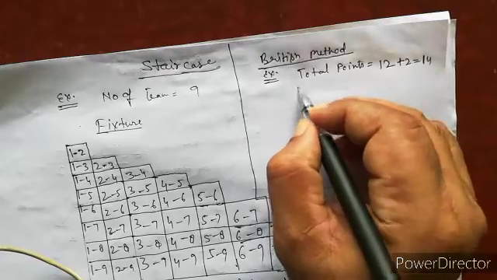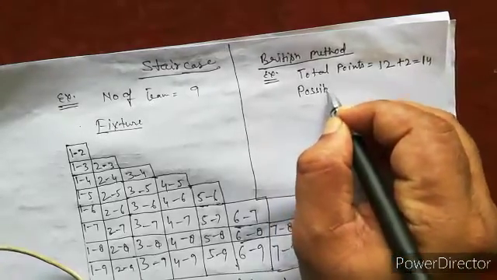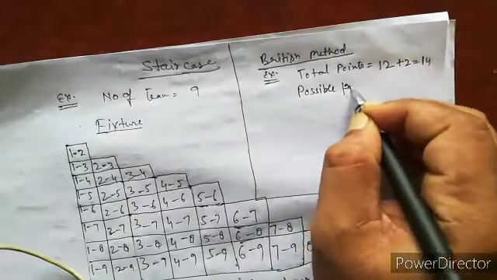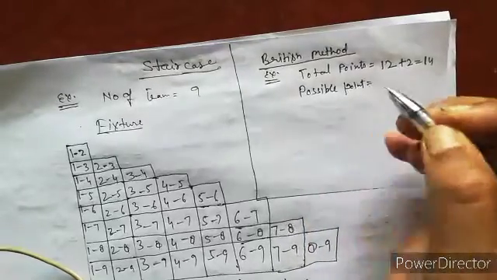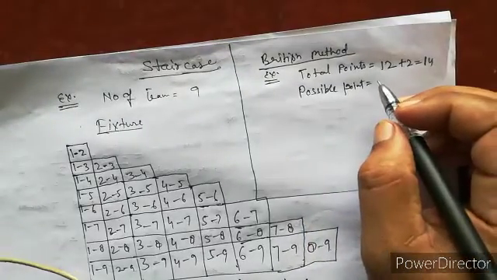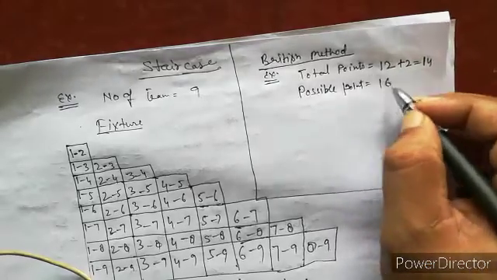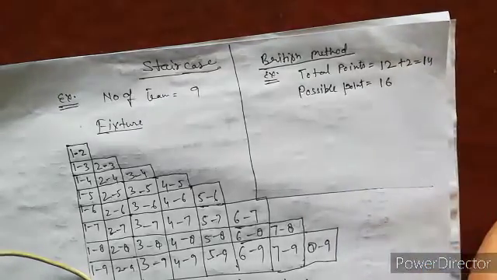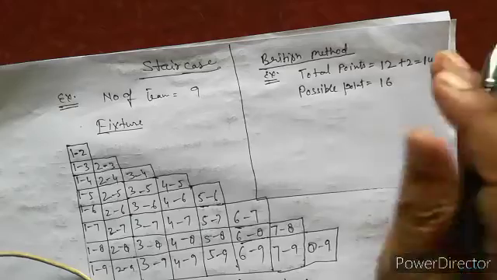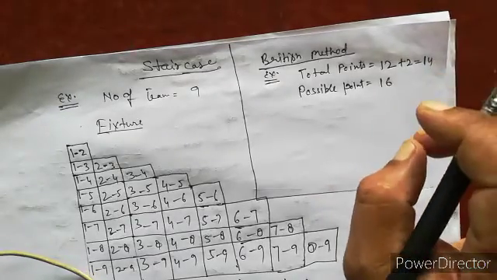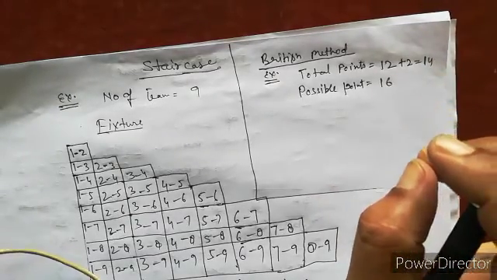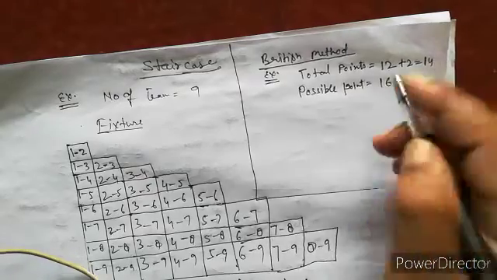Next is possible points. Possible points means if a team won all the matches, the final total would be 16, 8 times 2 is 16. But the team wins only 6 matches and 2 draws.